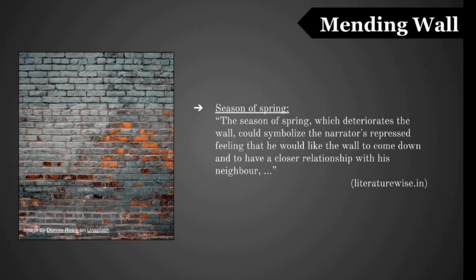Another example of a symbol in the poem is the season of spring, which deteriorates the wall. It could symbolize the speaker's repressed feeling that he would like the wall to come down and to have a closer relationship with his neighbor.